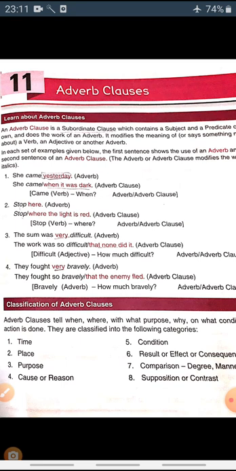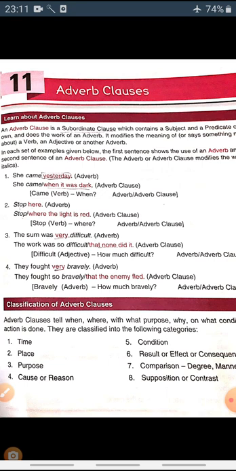So with this, the adverb clause definition is clear to you, and the adverb definition is also clear to you. An adverb clause is a group of words which adds meaning to a verb, an adjective or another adverb.